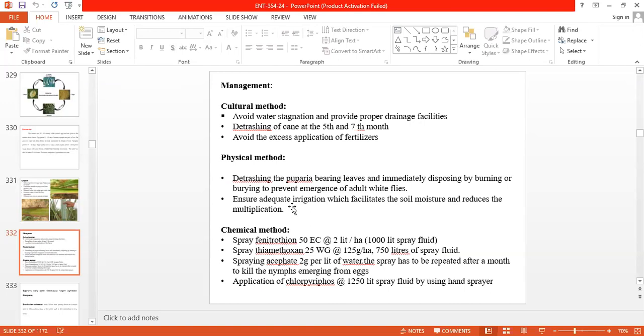Application of various chemicals: phenthoate 2 liter per hectare, thiamethoxam 125 gram per hectare, acephate 2 gram per liter water spray. Application of chlorpyrifos 1250 liters per hectare. These are the effective chemicals against the sugarcane whitefly.